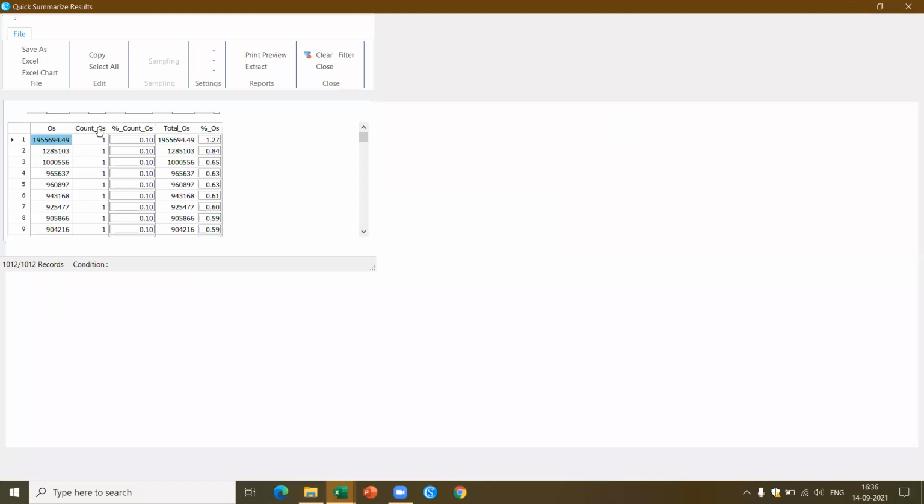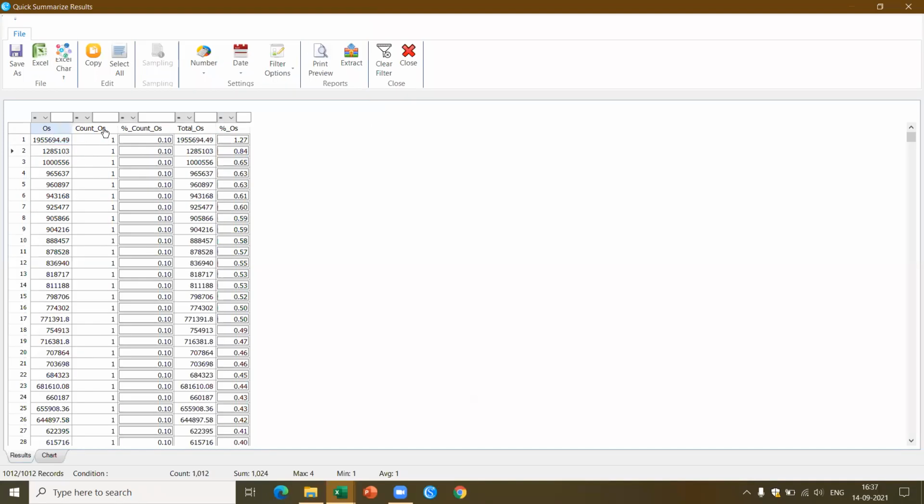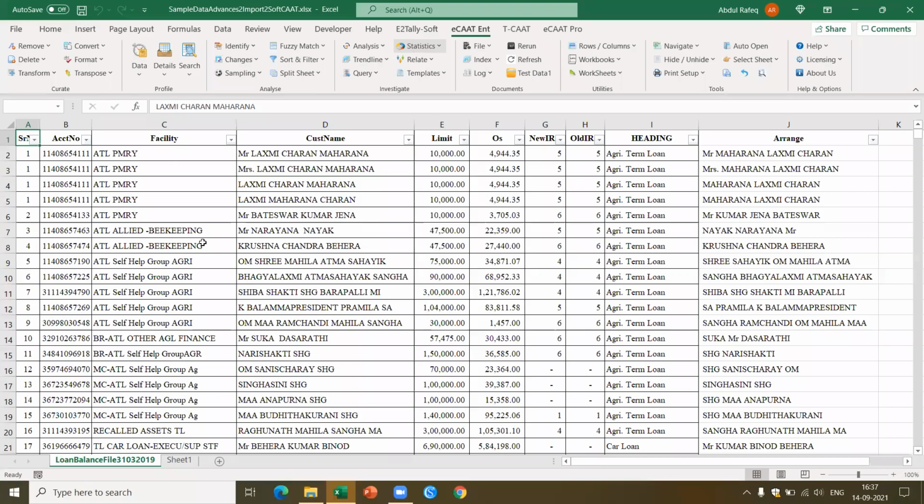I want to sort this based on the count of outstanding. So each value has been granted only once. No, I think we got something here. This particular 4,994, 4 customers have the same balance. This is how I can do summarize. Let me just see if there is any total here.